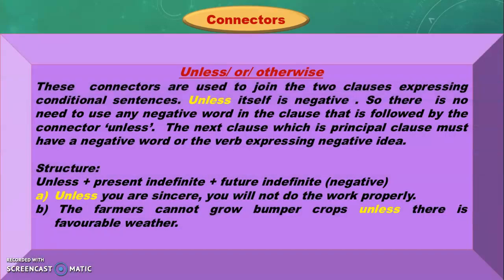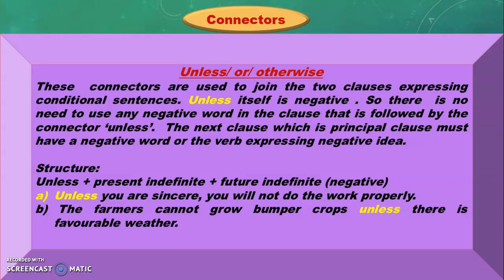Unless or otherwise. Actually, unless is the negative form of if. We use if when the two clauses are in affirmative form. Unless itself is the negative form of if. If there are conditional sentences and the second clause indicates a negative sense, then we have to use unless if we can find no negative in the first clause.